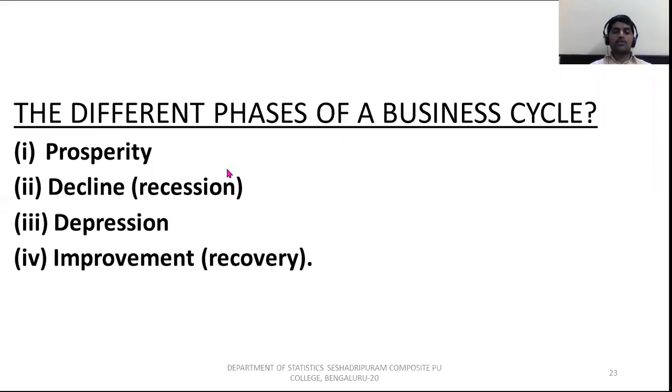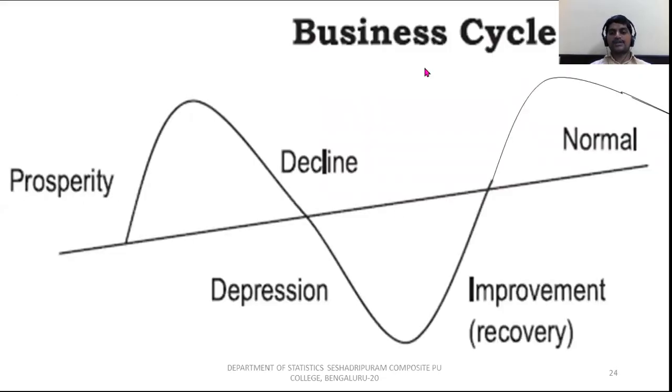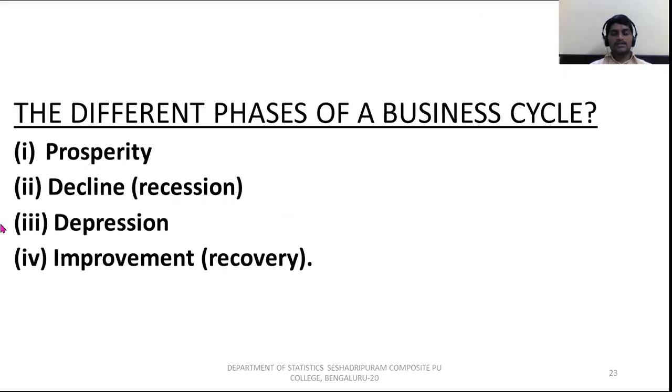Now, again a 2-mark question: what are the different stages or phases of business cycle? It's the same thing we discussed in the previous slide. One is called prosperity, one is called recession, one is called depression, one is called improvement. These are the 4 stages of business cycle. Even if they are sketched diagrammatically, you can write the stages as well. This is important, the different stages of business cycle: prosperity, decline, depression, and improvement.